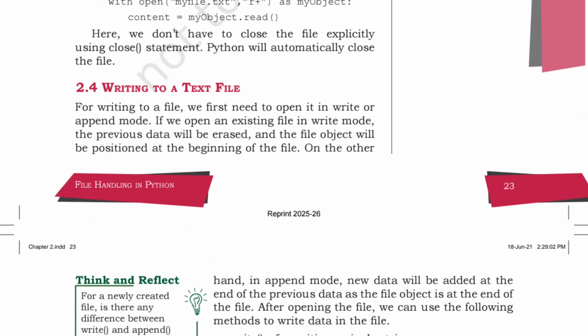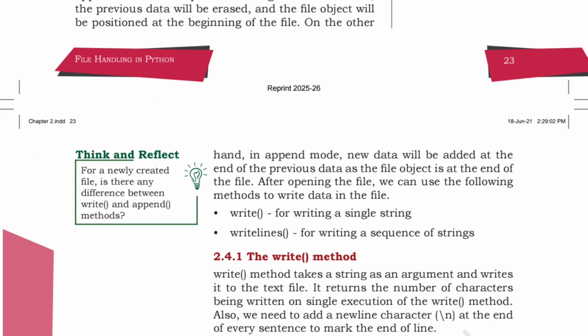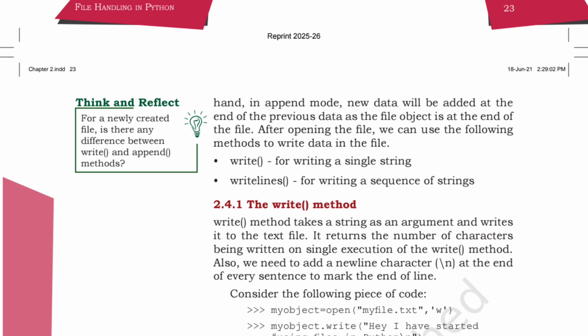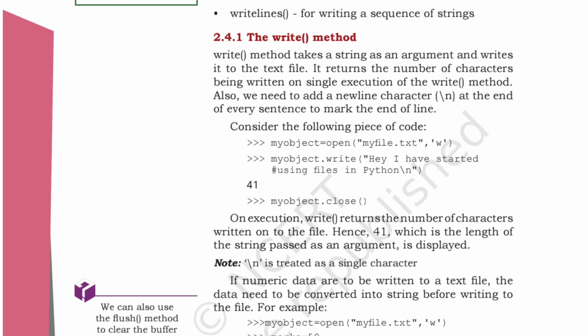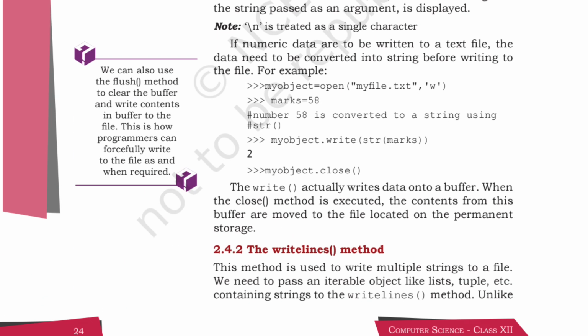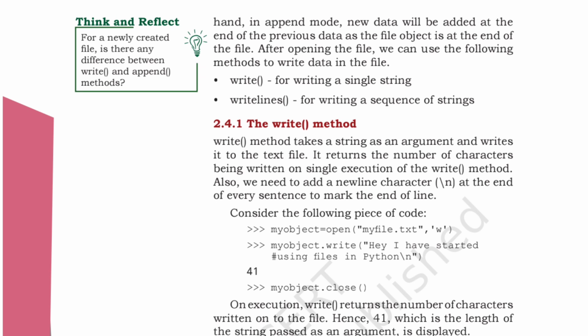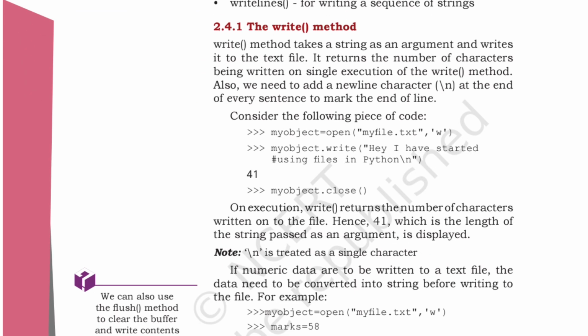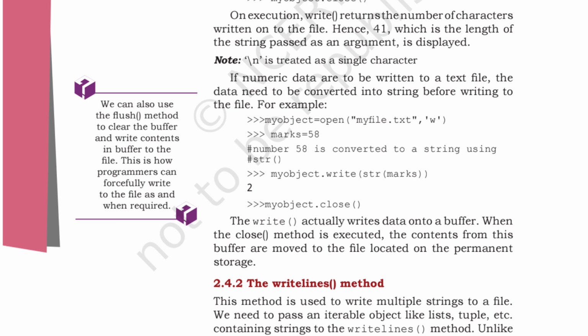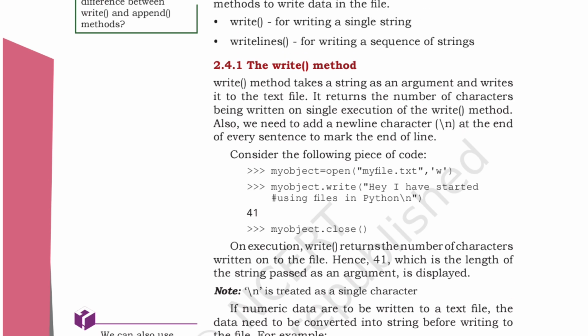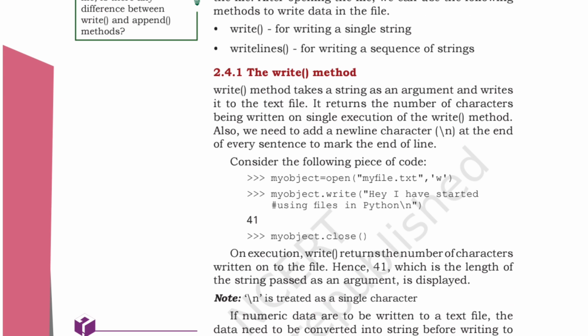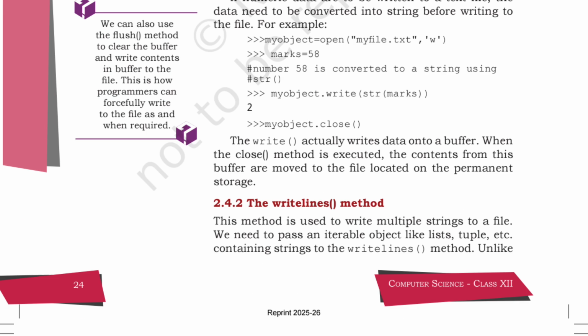Then writing to a text file, that is write and writelines. Write method is for writing something, and then printing something. Writelines is for a list of strings, that is a sequence of strings, and write is for a single string.